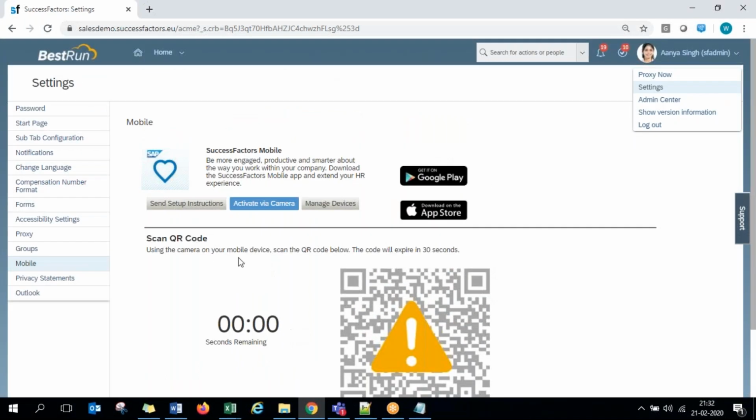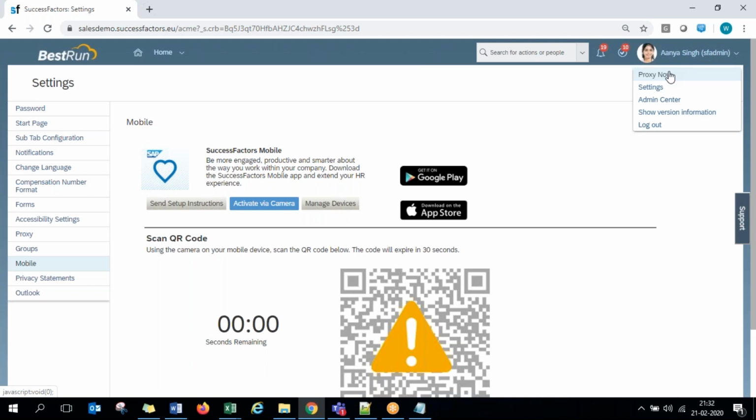Okay, so these are the few features at the end user level that he can handle on his own page, like password, start page, change languages, the mobile options, all this. And then one more small good to have feature to be introduced is proxy, guys. This proxy feature will be given only to the administrators. Only the consultants and the administrators will have this. A normal user or a manager or a HOD, anyone will not have the proxy access.